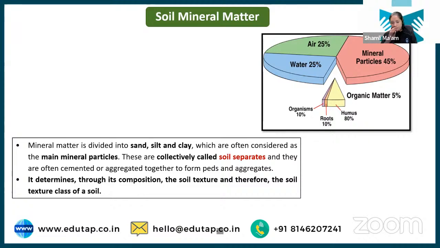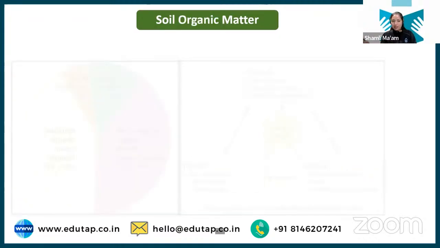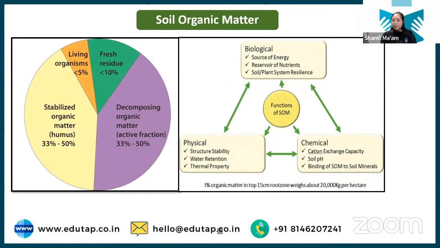I have told you how these soil particles matter, because if the soil particles are finer, they will be able to hold the nutrients and provide them to the plant. If there are soil particles which are not able to hold nutrients, there will be less availability of nutrients to the plant. Next we have soil organic matter, very important.